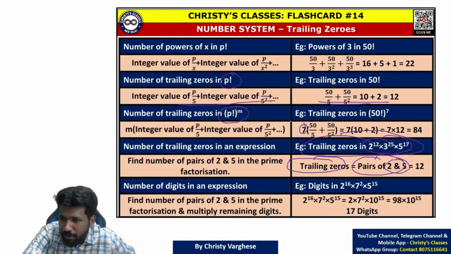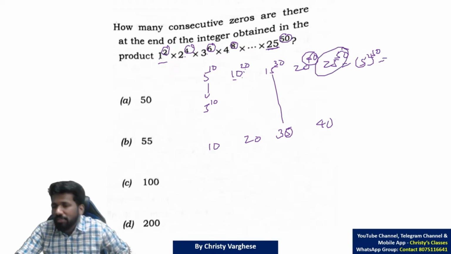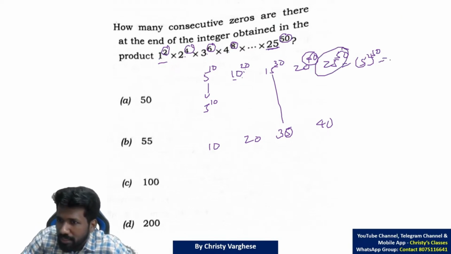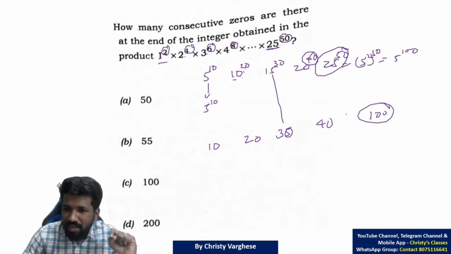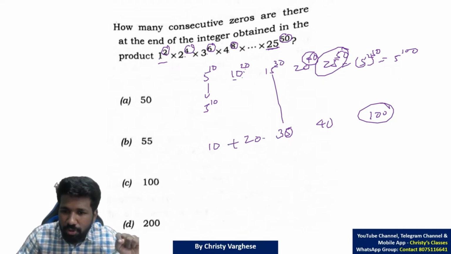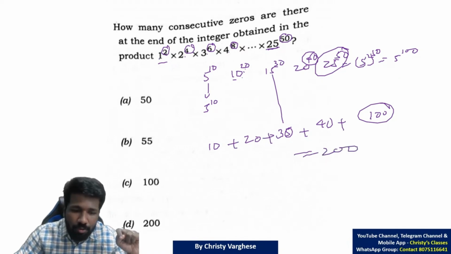So 25 raised to 50 can be written as 5 raised to 2, raised to 50. That is 5 raised to 2 into 50, 5 raised to 100. That means 100 5s are there. Don't get confused there. All these 5s should be added to get the total number of 5s. That is 200. That is how to solve it.